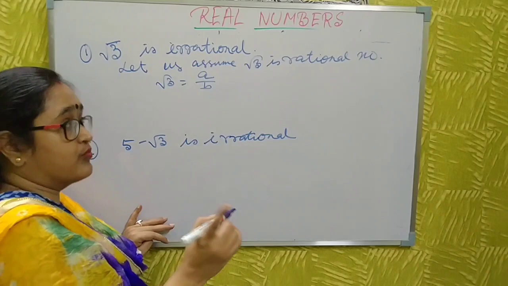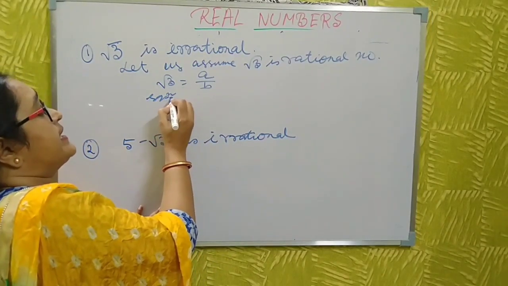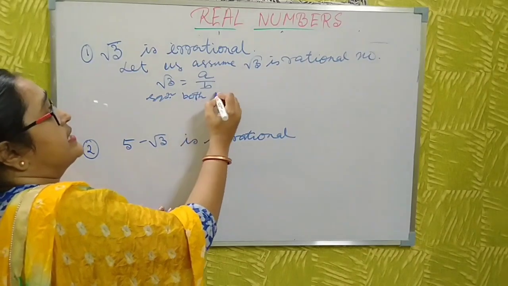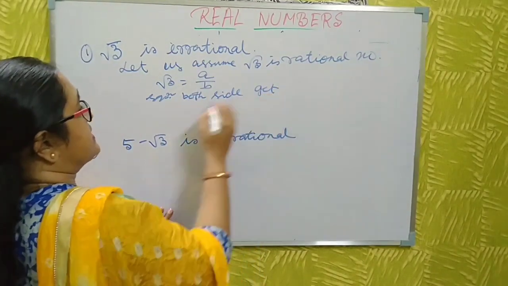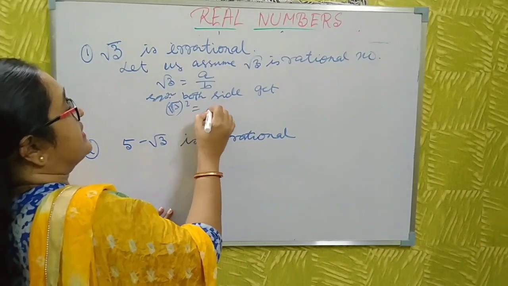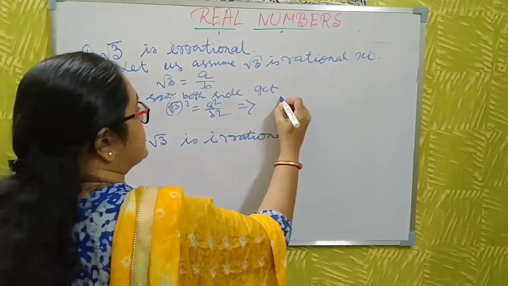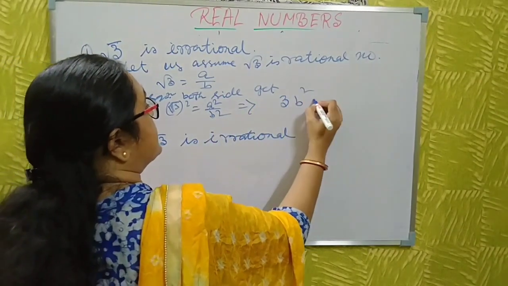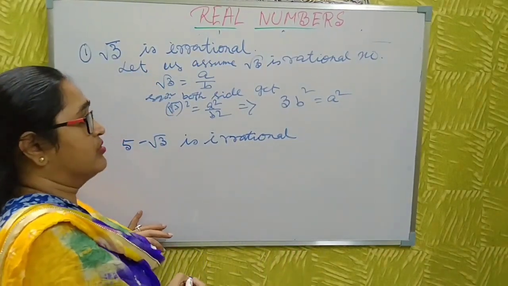Let us assume. Then squaring both sides, we get root 3 squared equals a square by b square. That implies 3b square is a square.